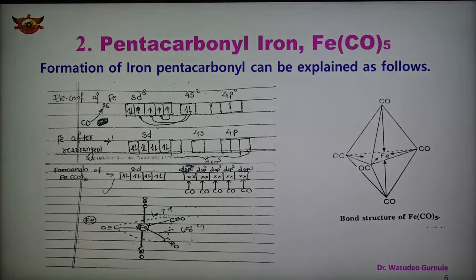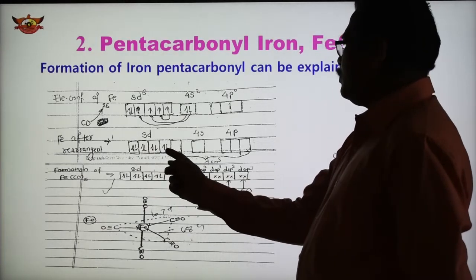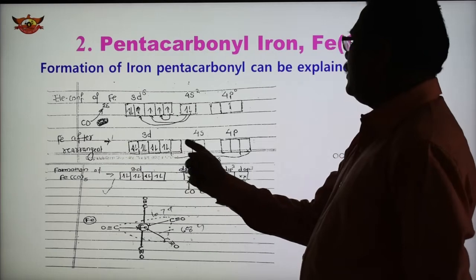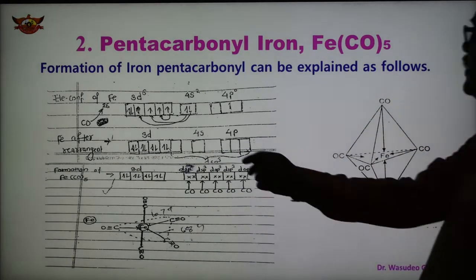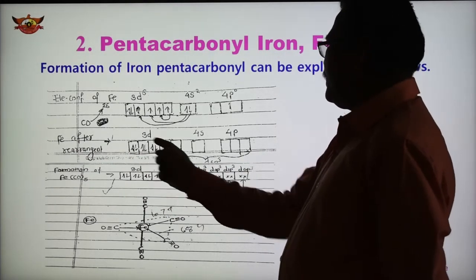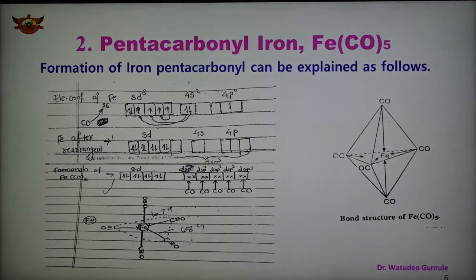So a total of 8 electrons occupy 4 orbitals, shown here, 1, 2, 3, 4. One d orbital and the 4s orbital are made vacant. So in the excited state, Fe after rearrangement has the configuration 3d8 4s0.